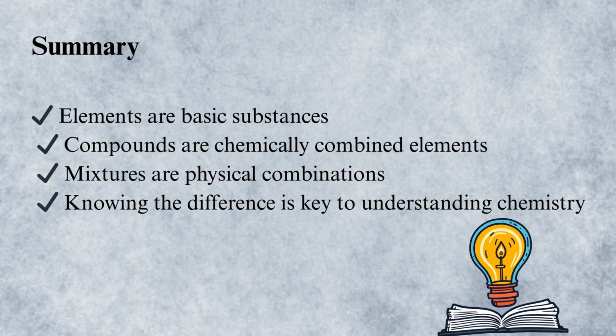Let's summarize what we learned today. Elements are pure substances made of one type of atom. Compounds are pure substances formed by chemical combination of elements. Mixtures are physical combinations of substances and can be separated easily.